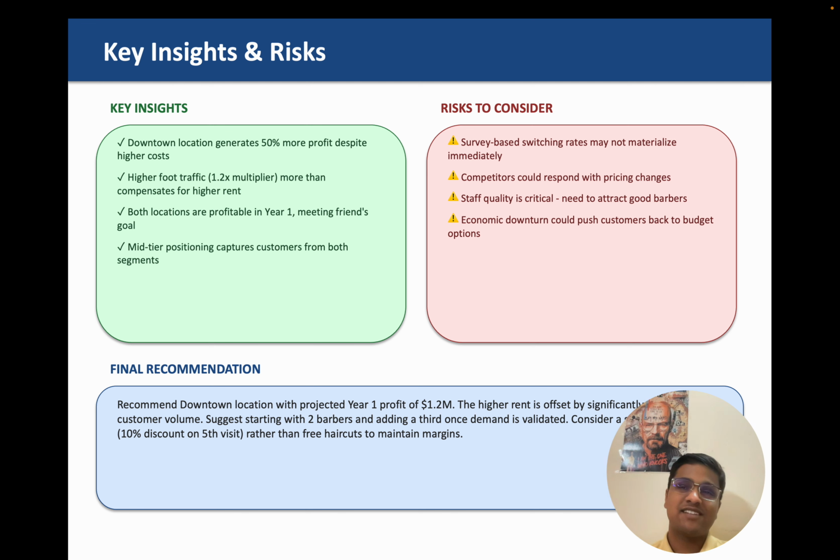So our final recommendation: how would you tell the interviewer what your final recommendation is? Recommend the downtown location with projected year one profit of 1.2 million. The higher rent is offset by significantly higher customer value. Suggest starting with 2 barbers and then we can add a third one when the demand is high. Because our estimate was 3 barbers, but we can start with 2 barbers. If the footfall is high, then we can have a third one also.